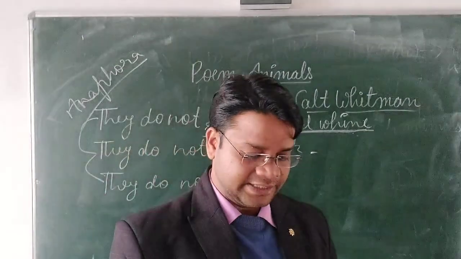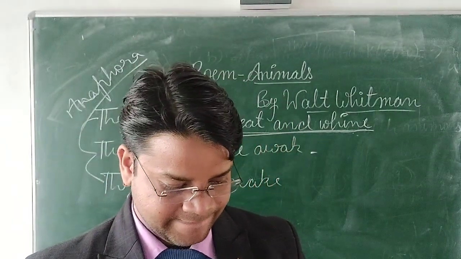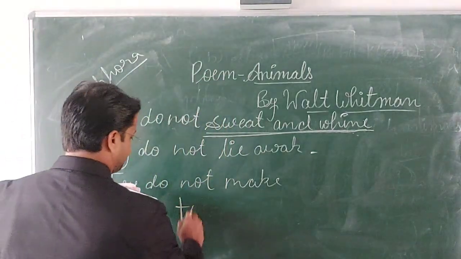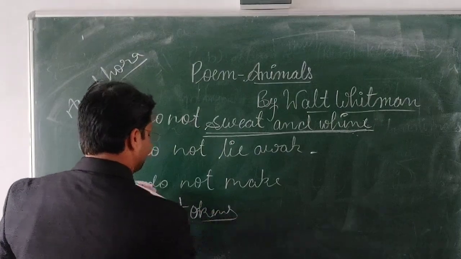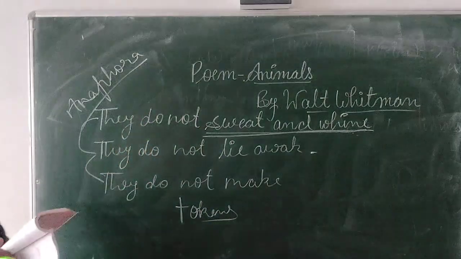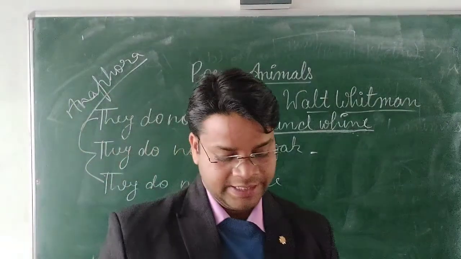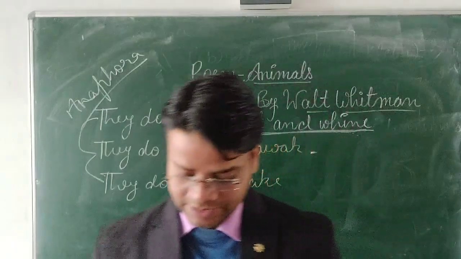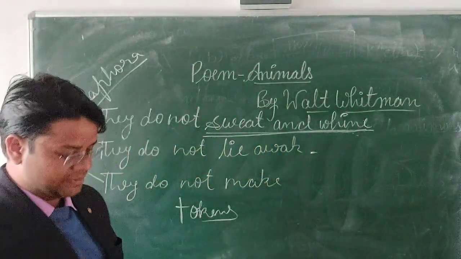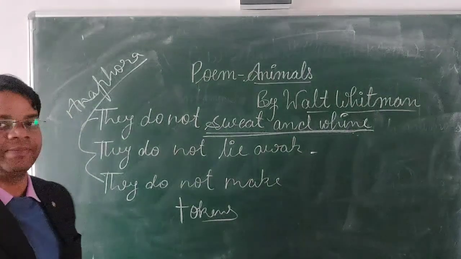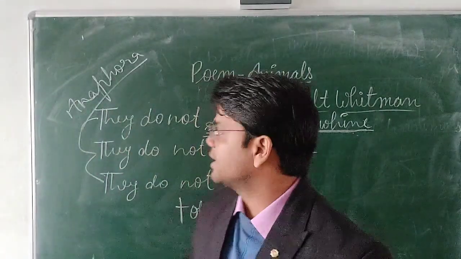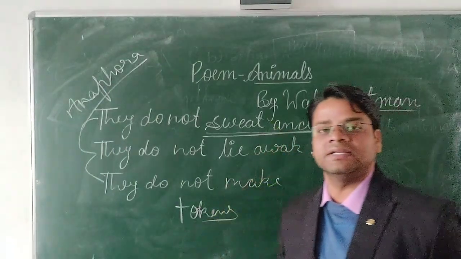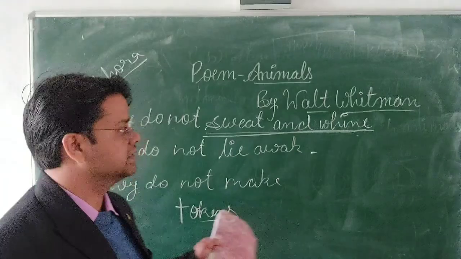Now the next one is respectable, nor. And here token. Token is the inner quality. It is the inner qualities of human beings, which is just referred to as a token. So this is all about the literary devices and the rhyming scheme. There is no rhyming scheme, and anaphora, metaphor, and assonance are the literary devices used in this poem.